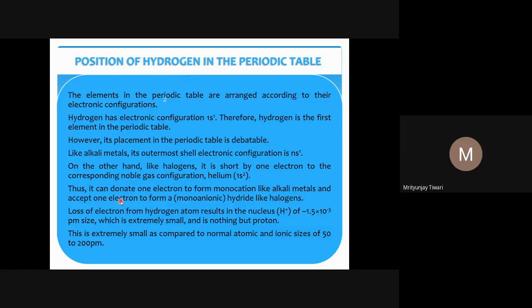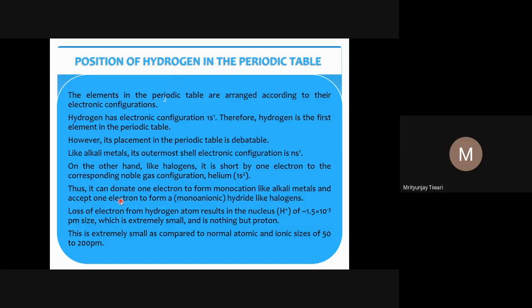Thus it can donate one electron to form a monocation, like alkali metals, which form Na plus, Li plus, K plus, Rb plus, Cs plus, that we know, rubidium cation, cesium cation. They are monocations. Monocation means there is only one positive charge on the ion.